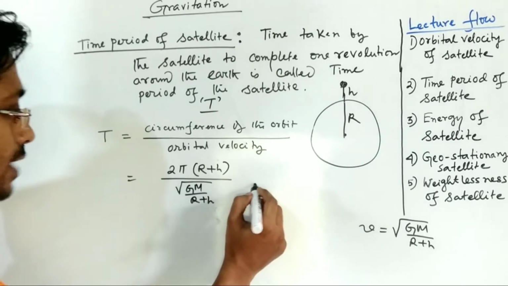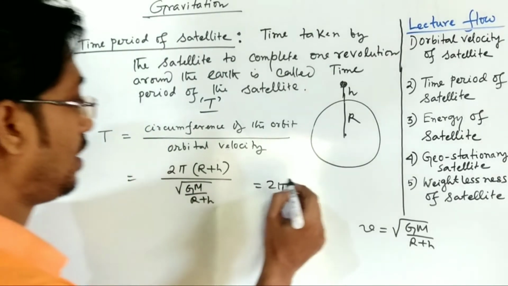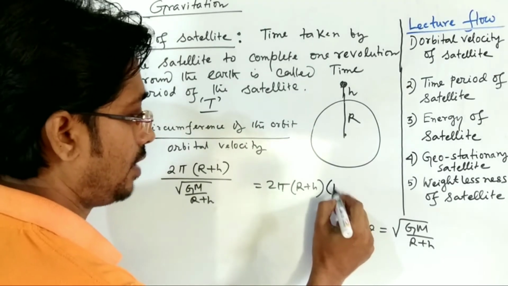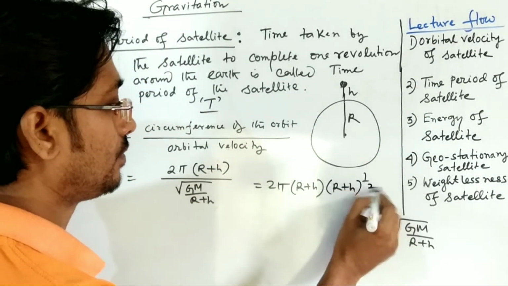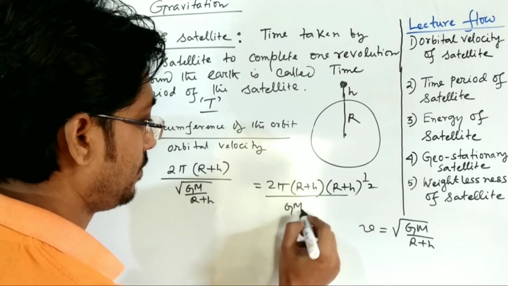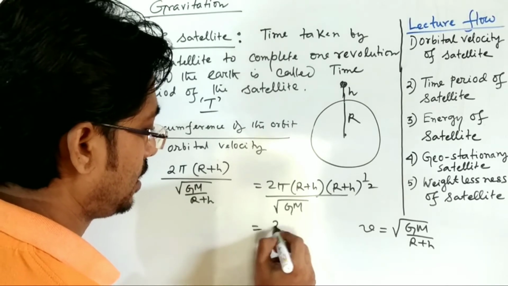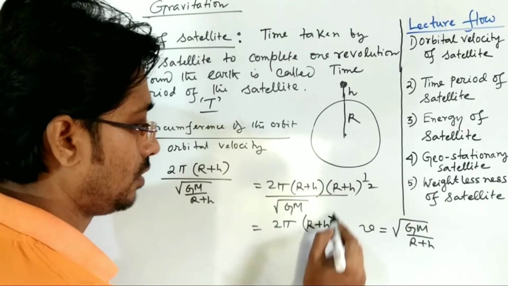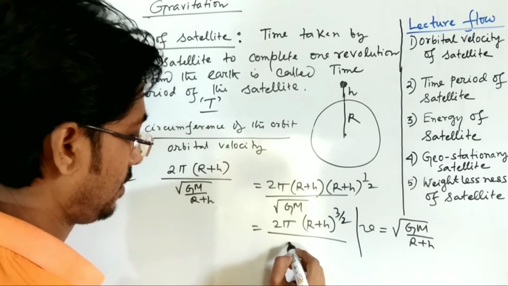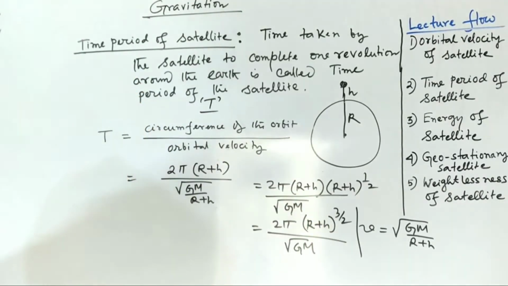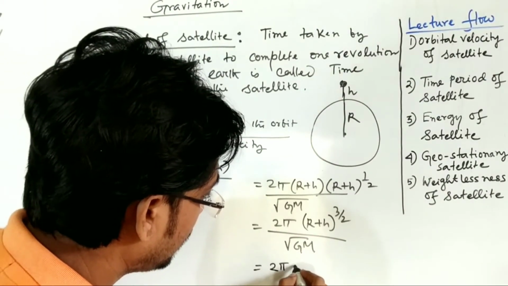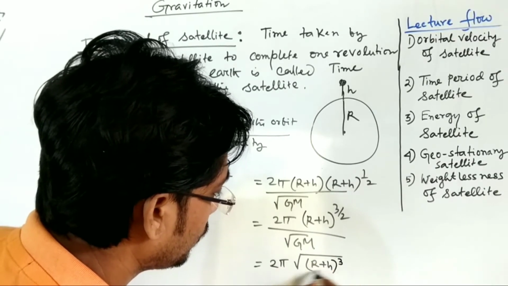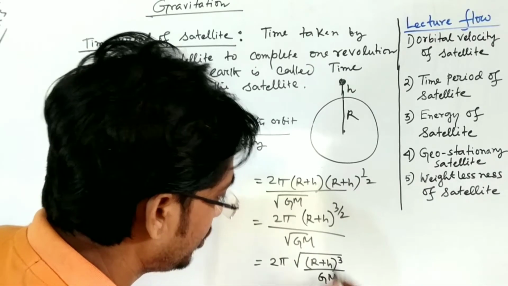So it will be 2 pi (r plus h) times (r plus h) to the power half by root GM, that is 2 pi (r plus h) to the power 1 plus half, that is 3 by 2, by root GM, which will be 2 pi root over (r plus h) whole cube by GM.